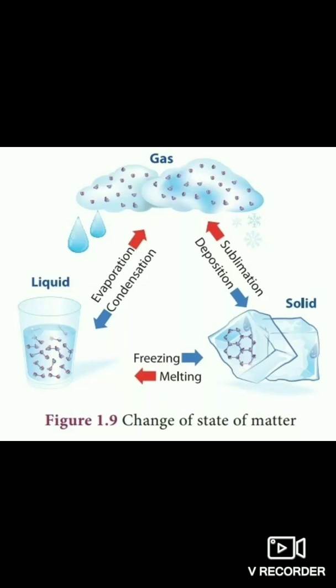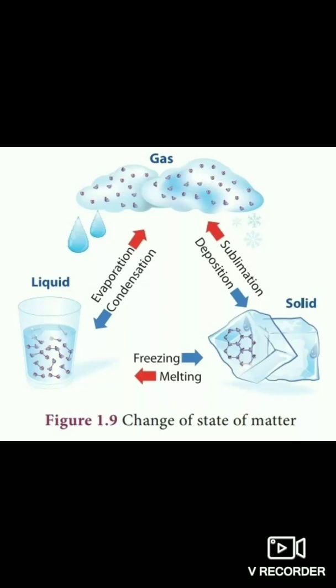In normal conditions of temperature, water occurs in the liquid state, but when we heat the water, it gets vaporized and goes to the form of gas, and when water is cooled, it goes to the form of ice, that is, it freezes.